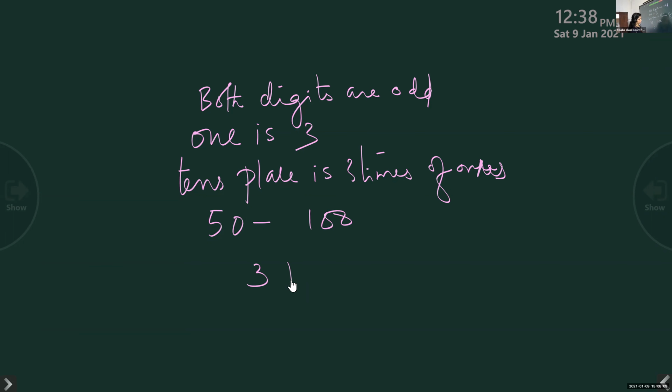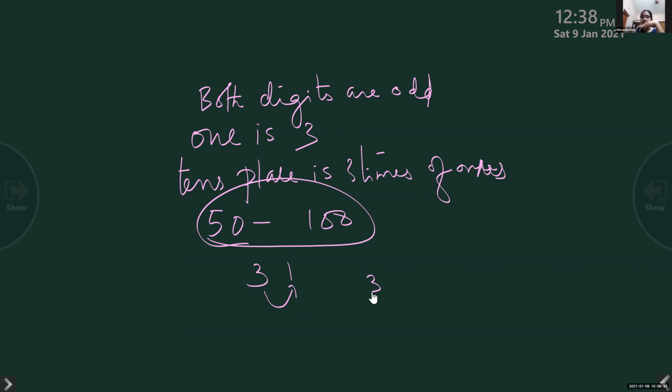Like that, 31 will come, but it does not match this clue. So we can take a number above 50. What will you get? Then the number will be in tens place, right? We understood it is not in tens place. Number 3 is not in tens place, then we understood it should be in ones place.